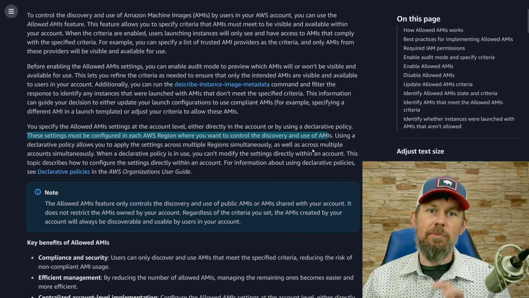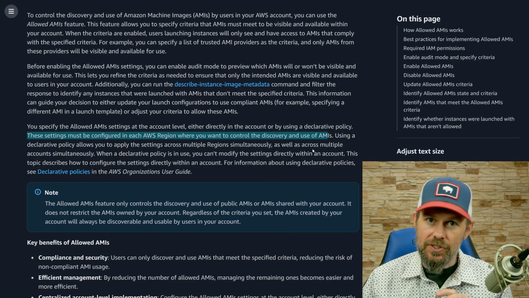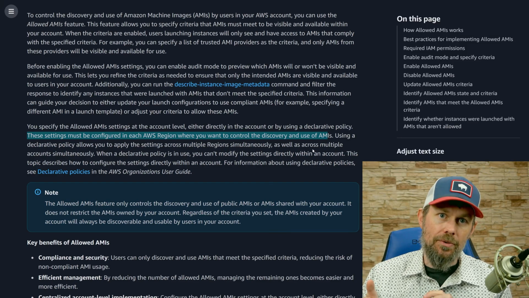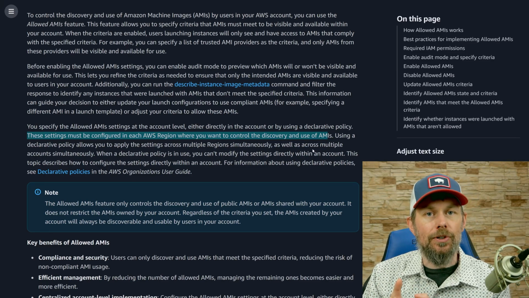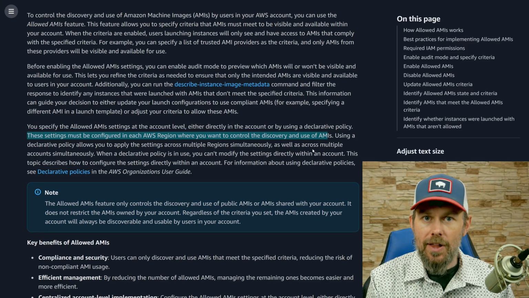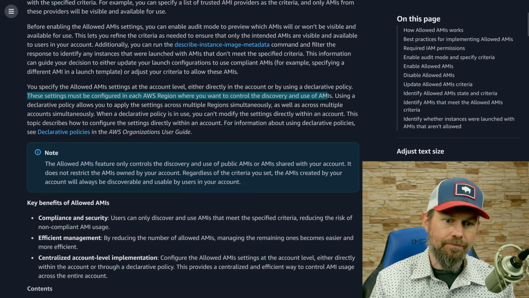So what we're doing is basically taking this huge repository of images that are available to us. We're putting a gate or a filter in front of it, and we're saying we're only going to let certain images pass through this filter so that we are locking down which images our account actually has access to.